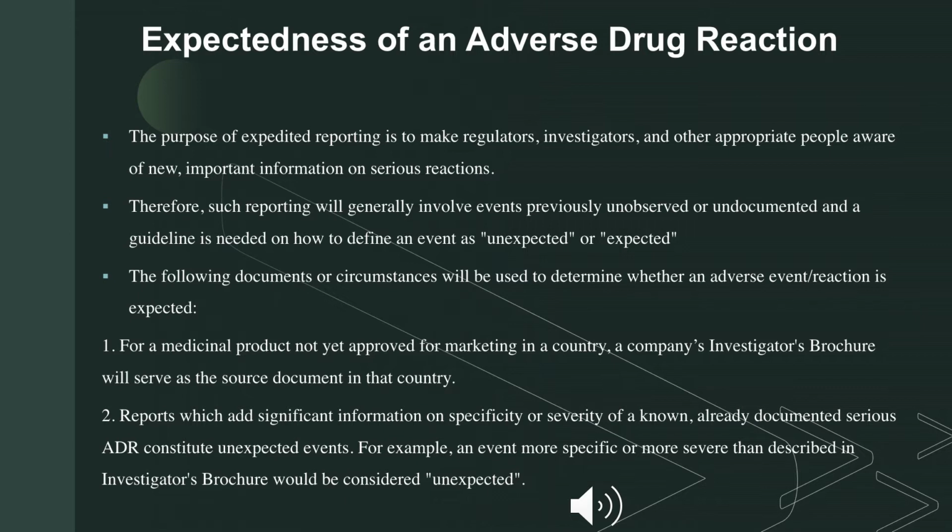So the following documents are required to determine whether the ADR is expected or not. So if a new drug is not yet approved for marketing in a country, what they will do, they will check the company's investigator brochure. So this will serve as a source document in that particular country, and certain reports should be added for the drug information about the specificity and severity of the ADR.